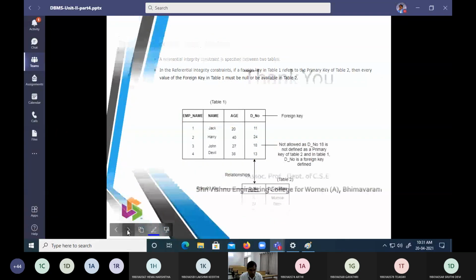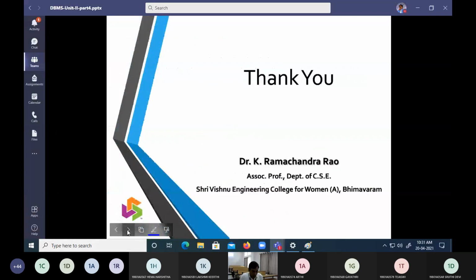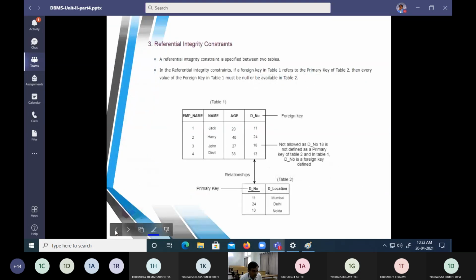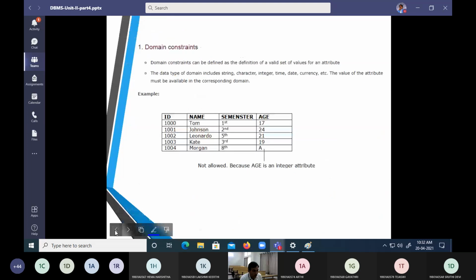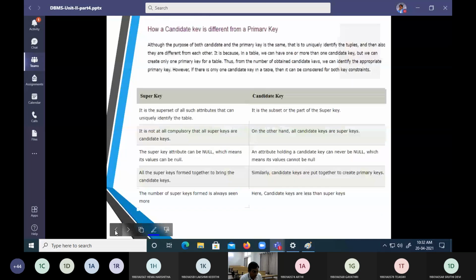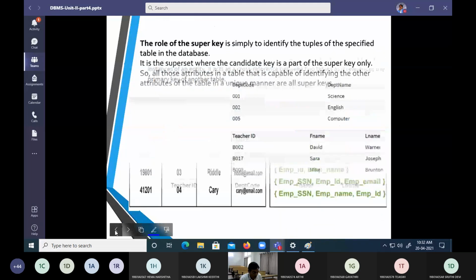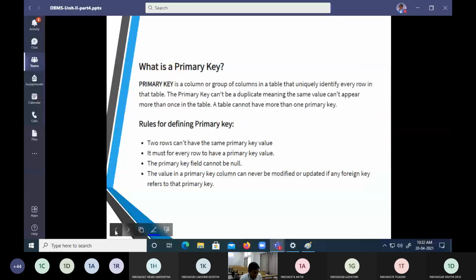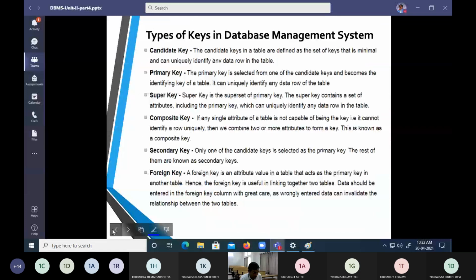So in today's talk, we were confining ourselves to the most important words, called keys.